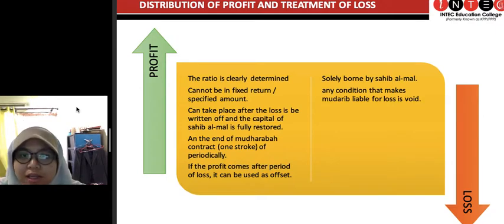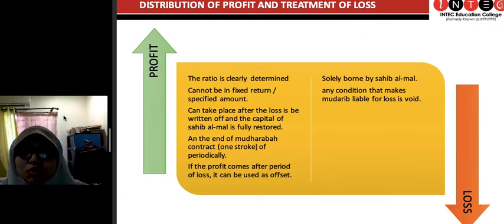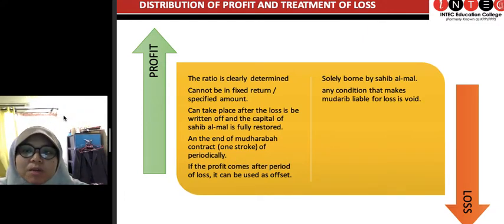And okay, any condition that makes mudharib liable for loss is considered as void. You cannot put in the agreement, in the terms and conditions, stating that the mudharib will be liable for any financial loss, unless that financial loss is proven to be the result of the mudharib's negligence or mismanagement. And that is the only clause you can include. But you cannot upfront say that the mudharib must bear all the financial loss, and that is invalid or void. Mudharib will be only liable for all the losses if it's proven that it is due to his mistreatment or mismanagement of the company or of the capital.